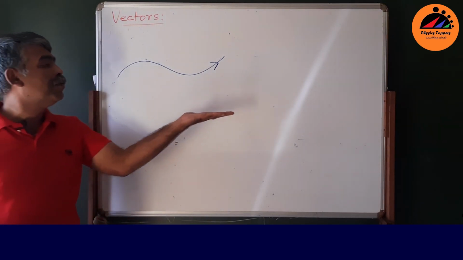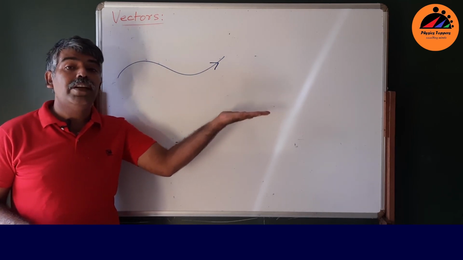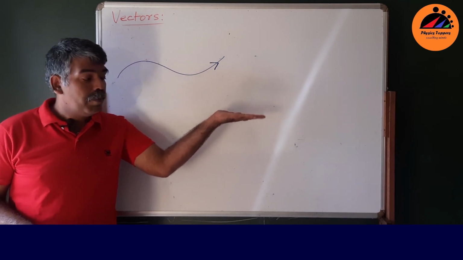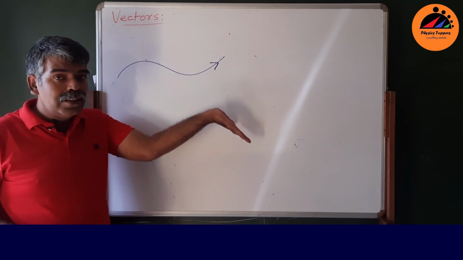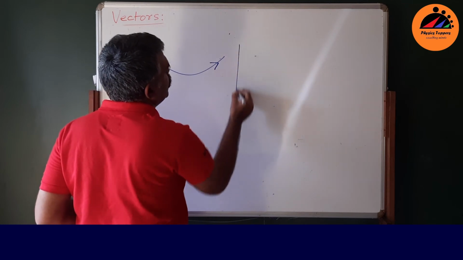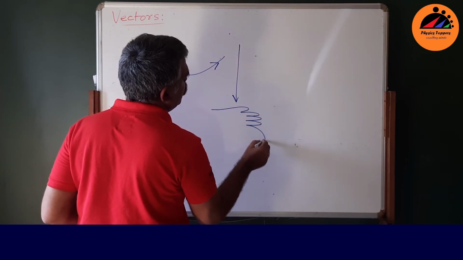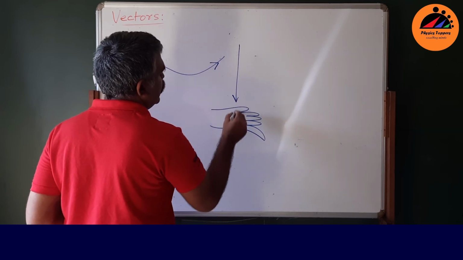Suppose raindrops are falling, right? You place your hand like this, the raindrops will hit your hand hard. But if you place your hand like this, the raindrops will not hit your hand that hard. Suppose this is the velocity. You place your hand like this, so it's hitting hard.